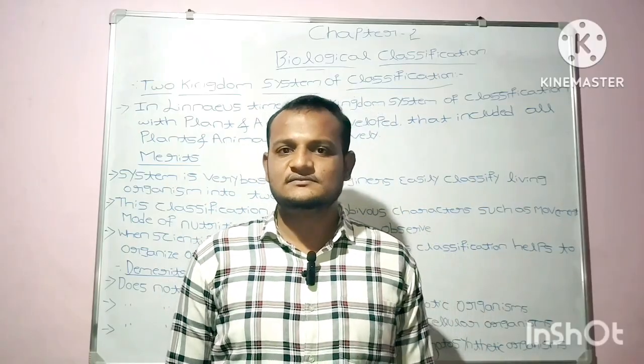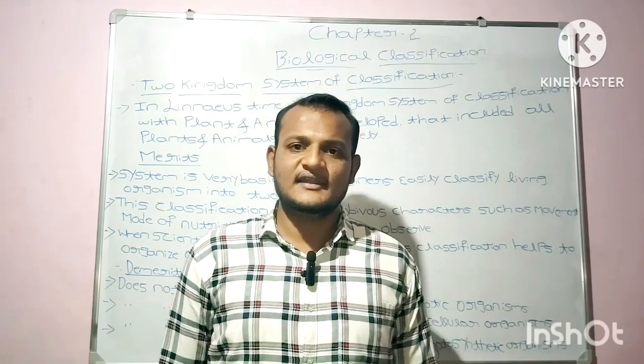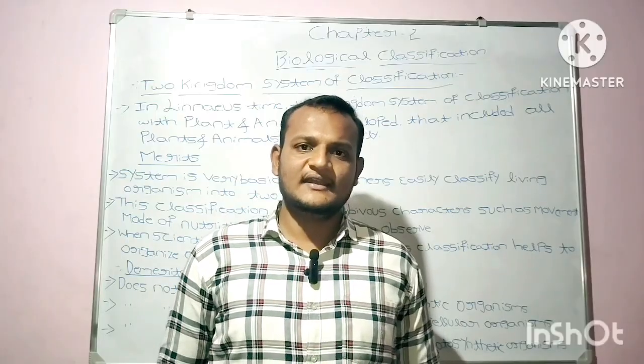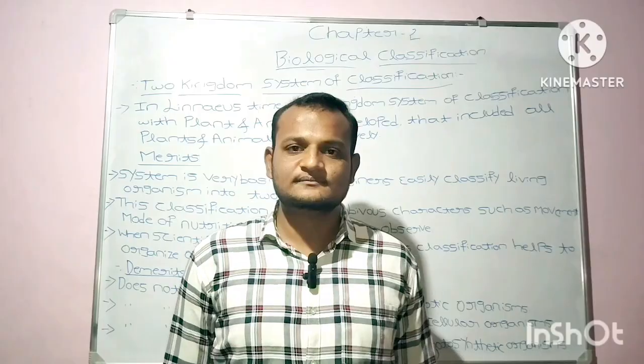It was described by him in 1969. He proposed the five kingdom system of classification. They are namely Monera, Protista, Mycota, Plantae, and Animalia.